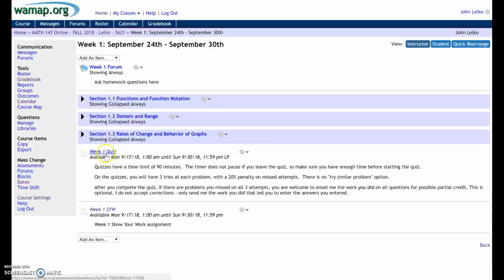One other final note here is when you're ready to take the week 1 quiz, please make sure that when you sit down to take it, you sit down to take it all the way through. Once you click onto the link, a timer starts a countdown in order to allow you the time to complete the quiz. It cannot be paused, it cannot be stopped. So please make sure that before you click this link that you are ready to take the quiz.